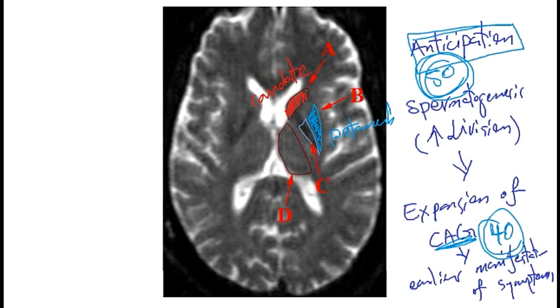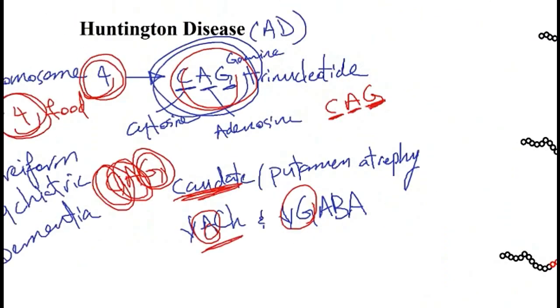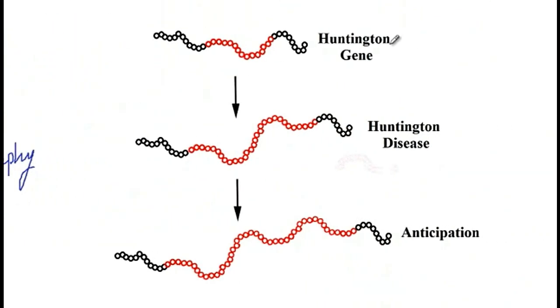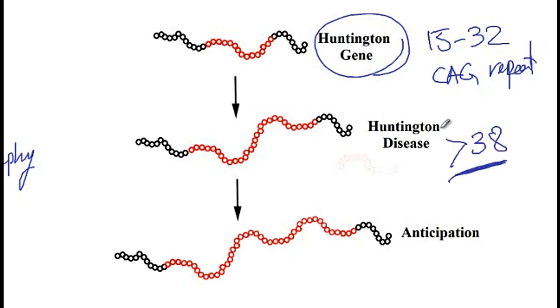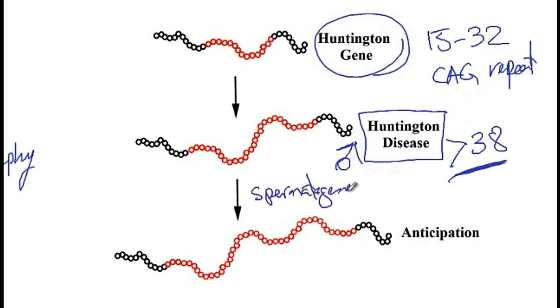So let me explain these findings through this image. So here we have a normal Huntington gene that contains 15 to 32 CAG repeats. Now, if due to mutation these CAG repeats go over 38, then there would be Huntington disease. And in males that have Huntington disease during spermatogenesis, these CAG repeats keep expanding and thus their number increases.